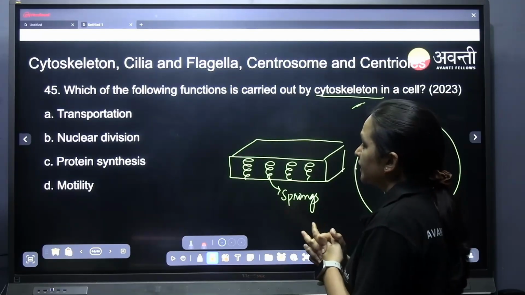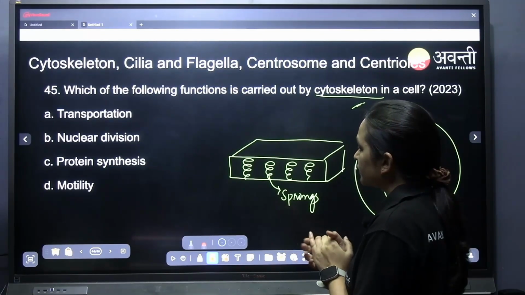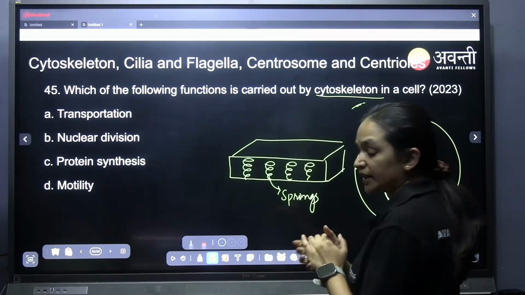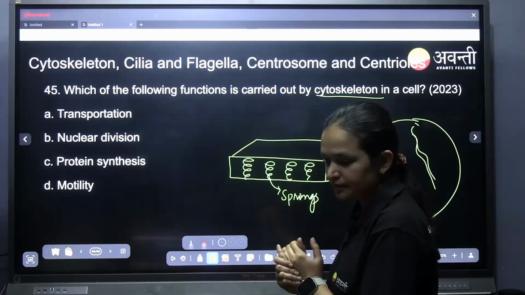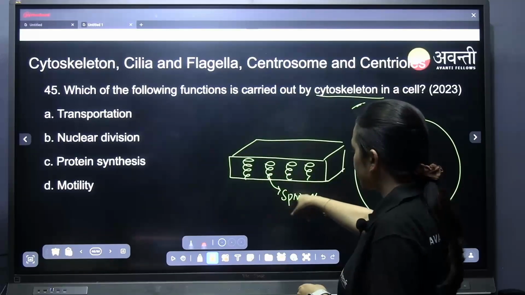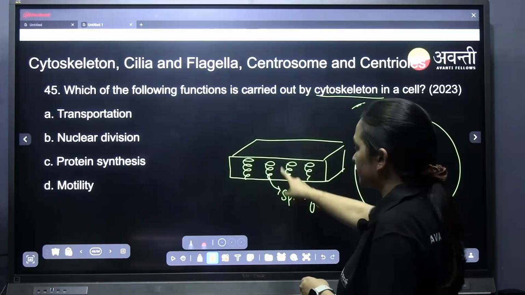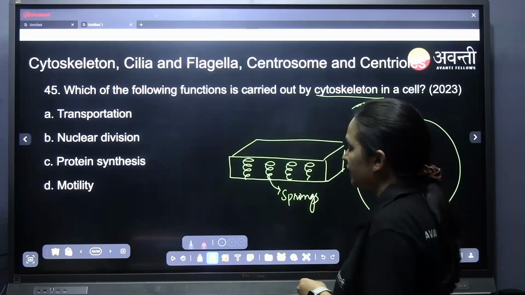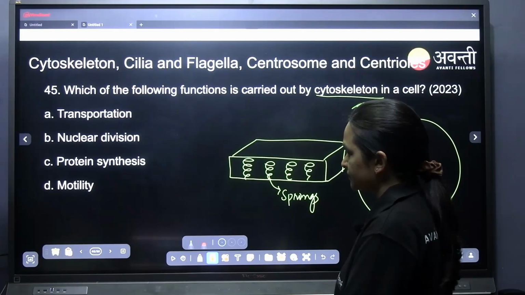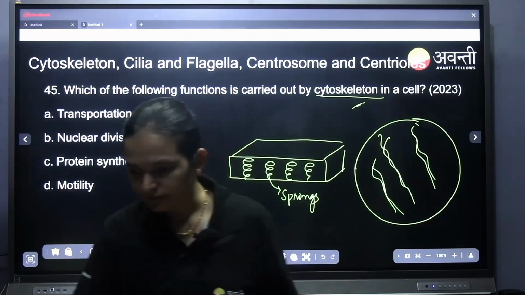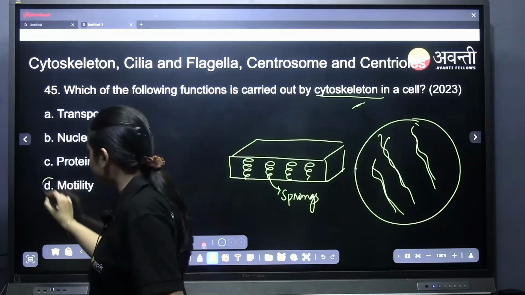You can give the spring as an example. This Kurlon spring, that will be the cytoskeleton. Understood? D for Delhi is the right answer.